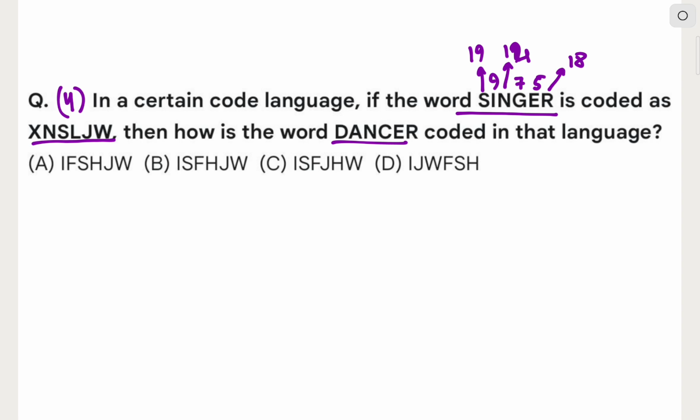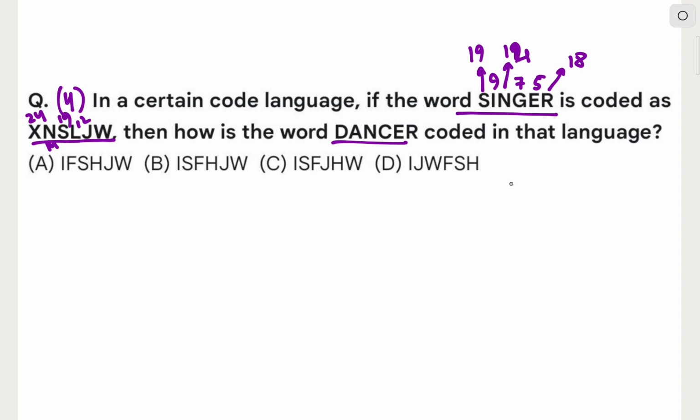Then like X, what is the value of X when calculated backwards? Calculated backwards, for X: A B C D and so on up to Q R S T U V W X Y Z. So Z is 26, Y is 25, and X will become 24. N we have already given 14. S we have already given 19, and L, what will be L? A B C D E F G H I J K L. L will be 12. Okay, so we have given numbering to the letters.